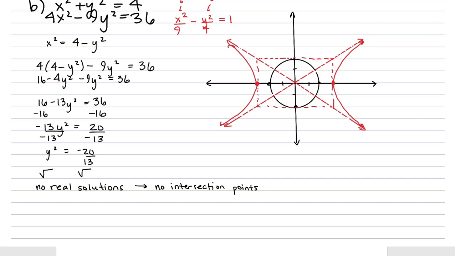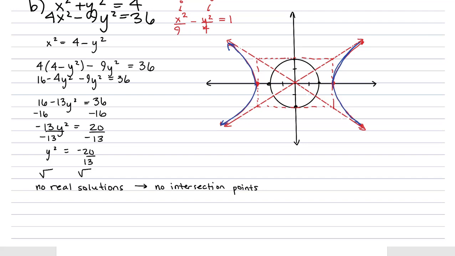The only part of the hyperbola, let's highlight that in blue, would be these two branches here. Okay, so now we can very easily see why we would get no solutions here. Our circle and our blue branches of the hyperbola are completely separate. So this sketch does in fact confirm that there are no intersections.